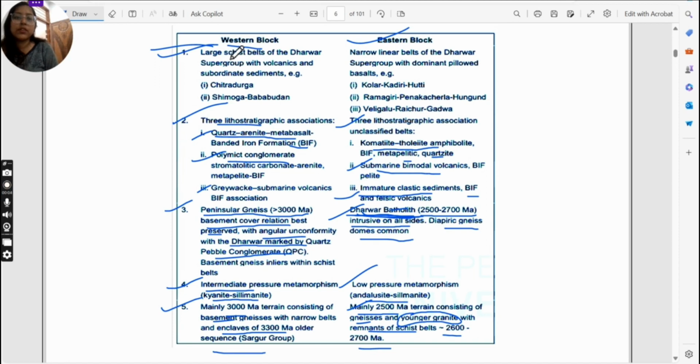So here is the last part. In the western block, of course, we get large schist belts over here, with volcanics and subordinate sediments, for example Chitradurga, Shimoga and Bababudan. And in the eastern part, you will get narrow linear belts. These are narrow over here, and schist belts are larger in the western part. And below, basalt is visible here, along with Kolar, Kadiri, Hutti, Ramagiri, Veligallu, Raichur, and Gadwal.